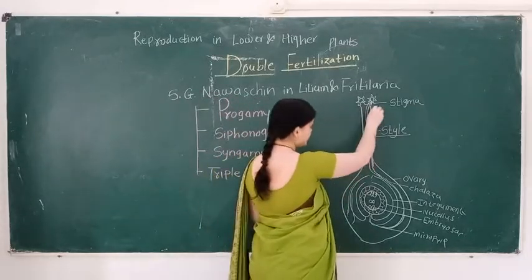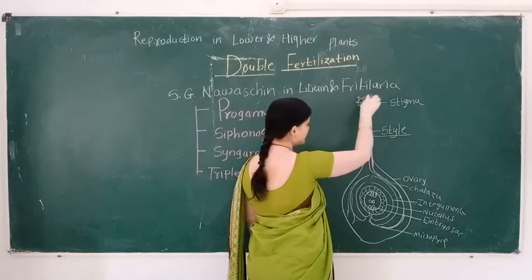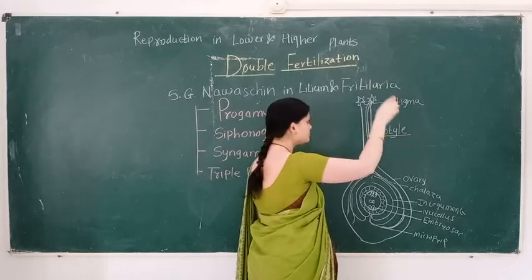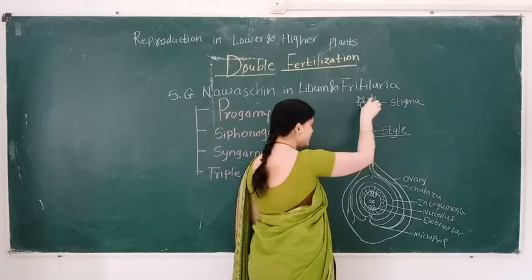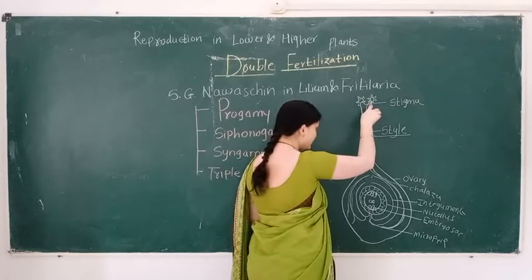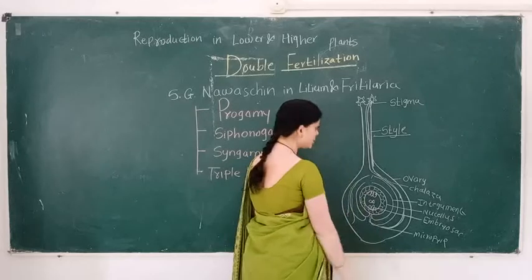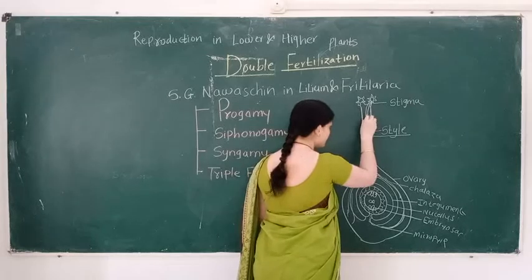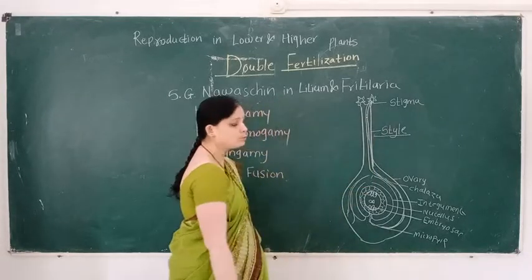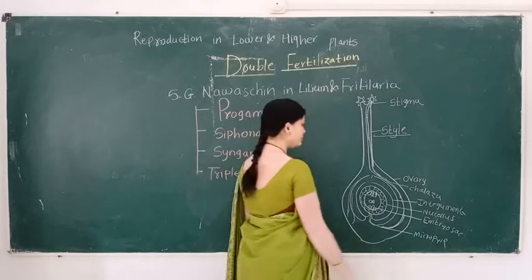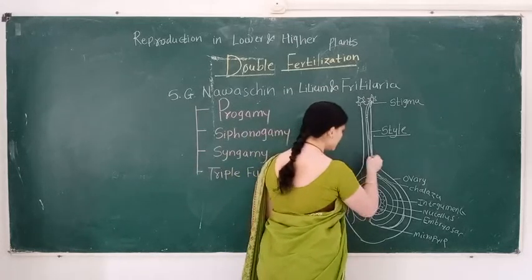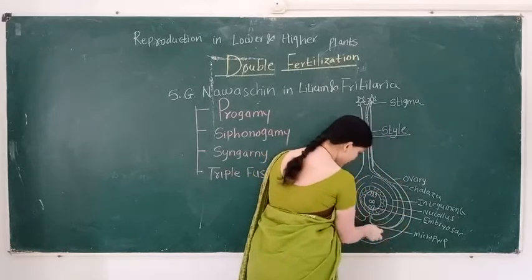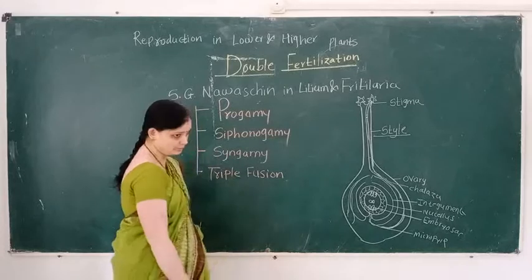In double fertilization, the pollen grain is deposited on the stigma. When pollen grains are compatible, the pollen grain germinates, the intine ruptures, and the intine forms a tubular structure. This is called a pollen tube. In this pollen tube, the generative cell forms two male gametes. It also consists of the two nuclei. This pollen tube enters toward the ovule.